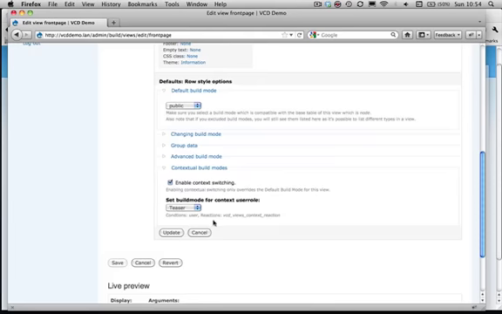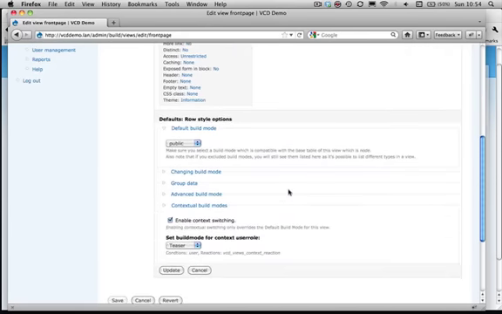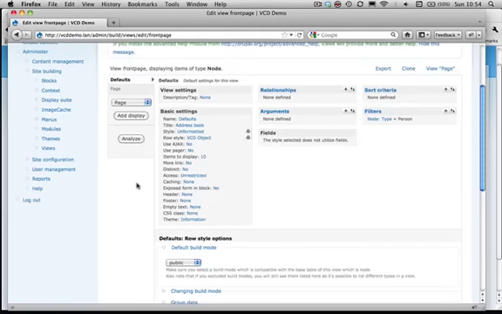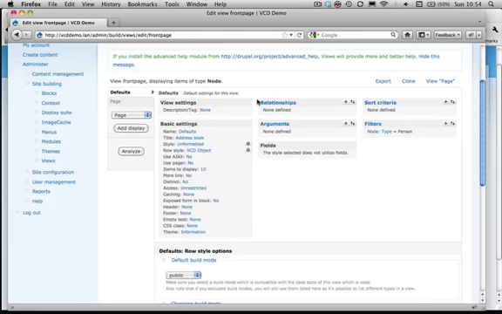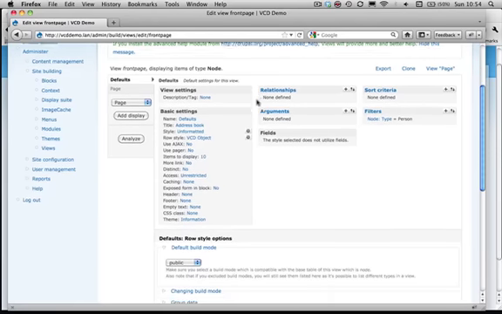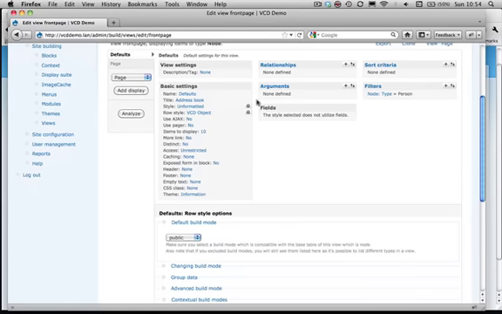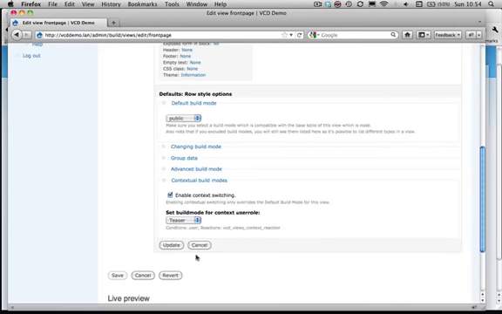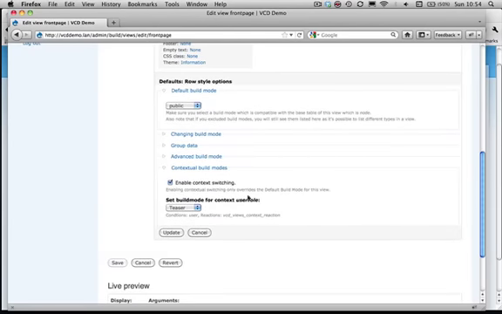So we can set as many build modes associated with as many contexts as we want for a view. This is handy because at that point we don't have to create a whole lot of display variants. We don't have to mess about with content permissions, and we can set our fields just by reusing build modes, and everything is centered within our view itself. We don't have to go to different parts of our admin interface to configure stuff that should be available here in the views interface.